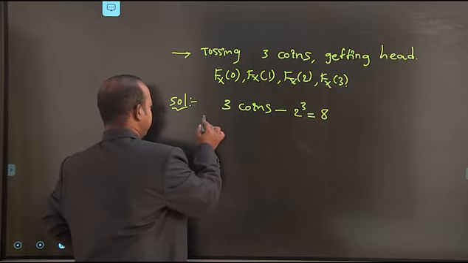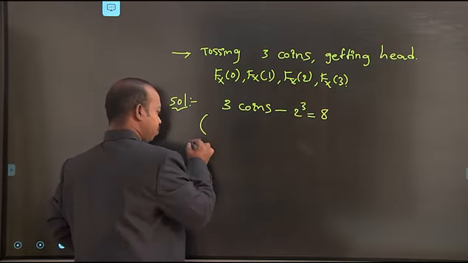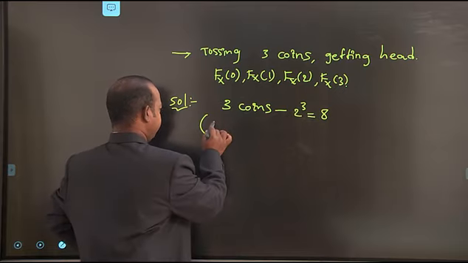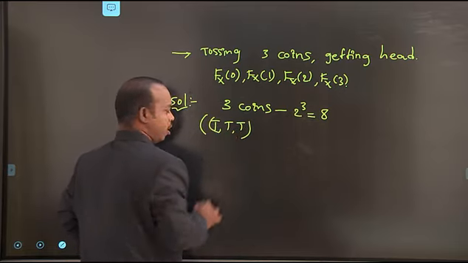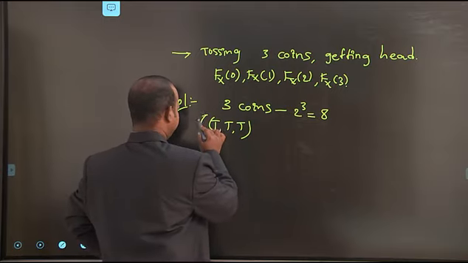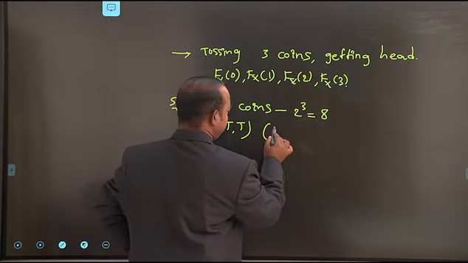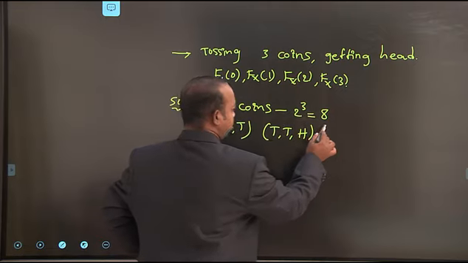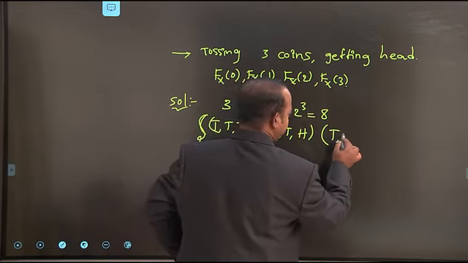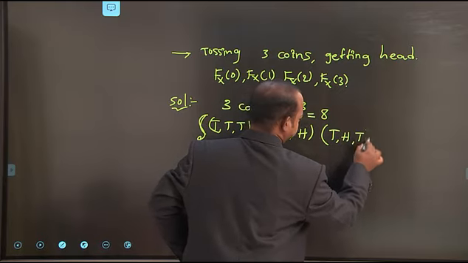The first one is all tails: tail, tail, tail. The next combination is tail, tail, head. Next is tail, head, tail.